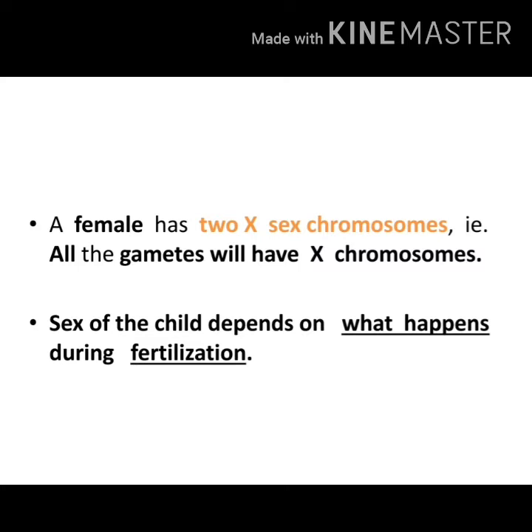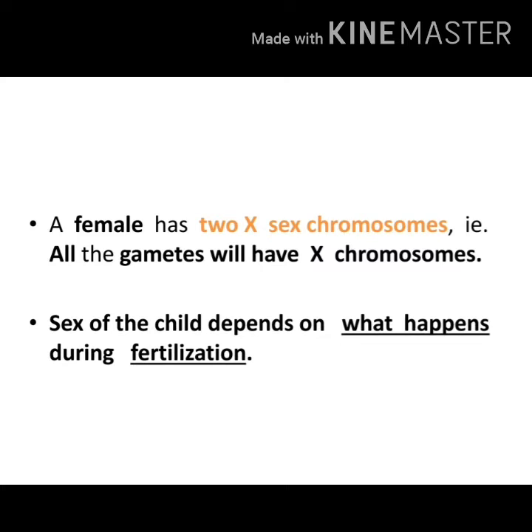Because in female, all the eggs produced will have X sex chromosome, as they have only one pair of X chromosomes as sex chromosome. But in male, out of that one pair of sex chromosome, one is X and the other one is Y. So when they split, 50% of the sperms will have X sex chromosome and 50% of the sperms will have Y sex chromosome.